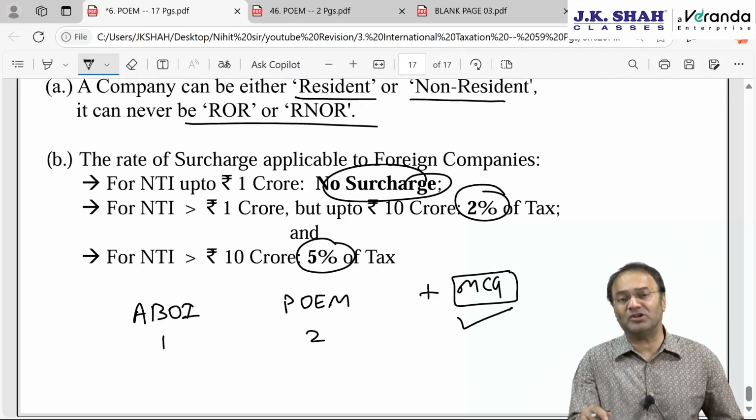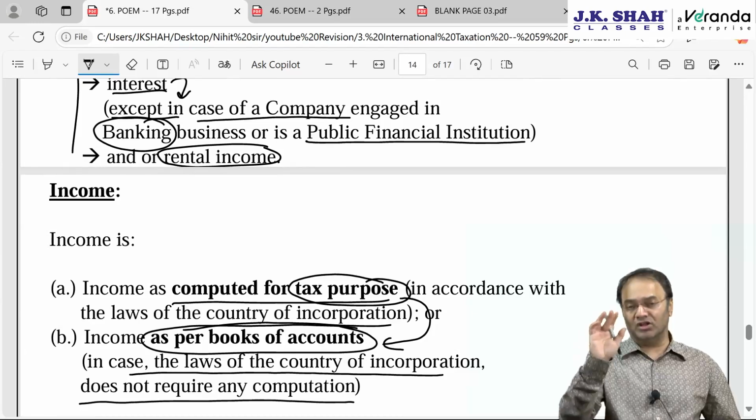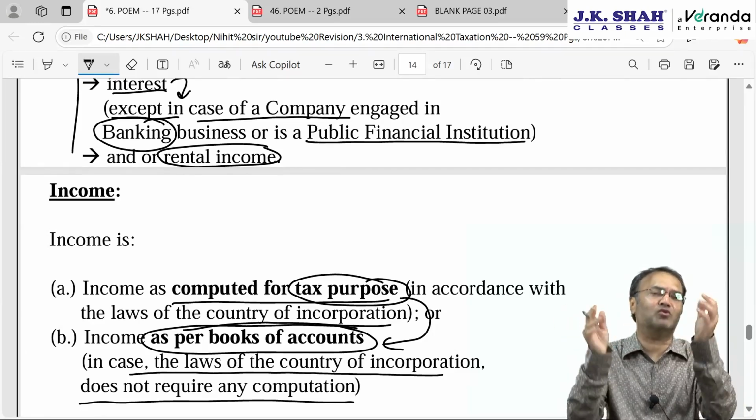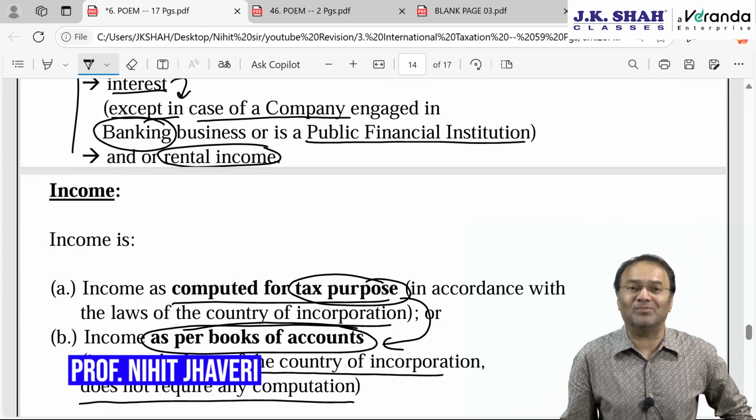So from an MCQ perspective, everything will be given to you. You don't have to compute the value of assets or the number of employees. Everything will be given. You just have to recollect the provisions and answer the question. That's it. With that, the POEM chapter comes to an end.